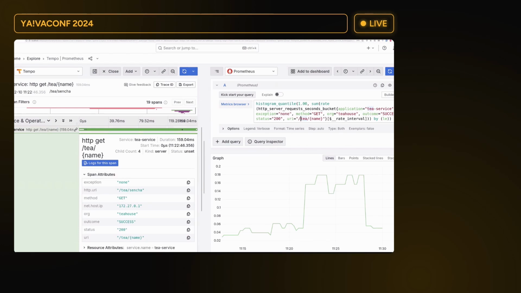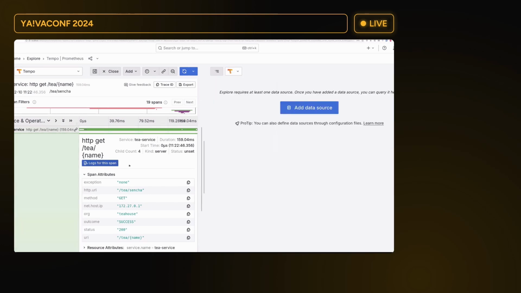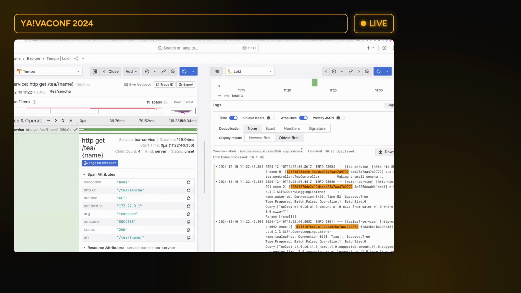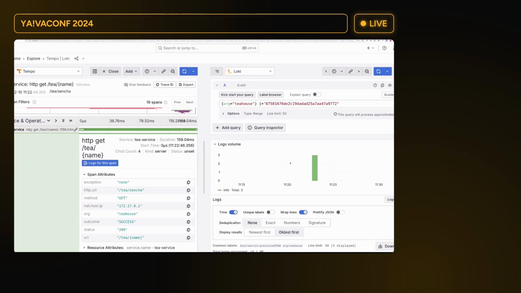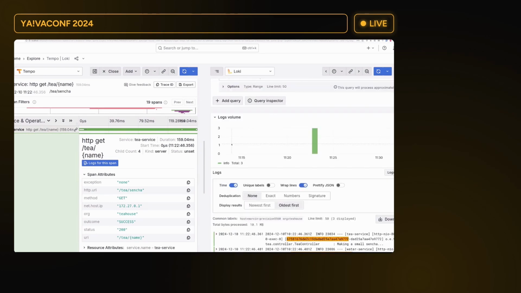So this is pretty amazing because we can literally look at 3 signals at the same time. We can have traces to the left, we can have metrics to the right, and we can also look at the logs, right? I'm not an expert in Grafana, so maybe we can split this somehow horizontally, but we can have the 3 signals there together. Fantastic.